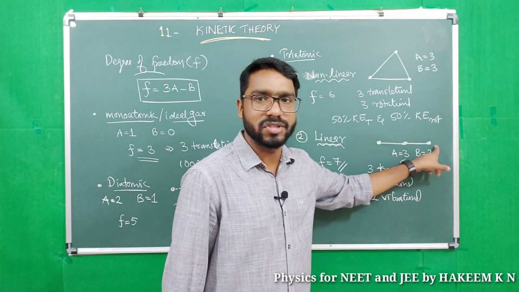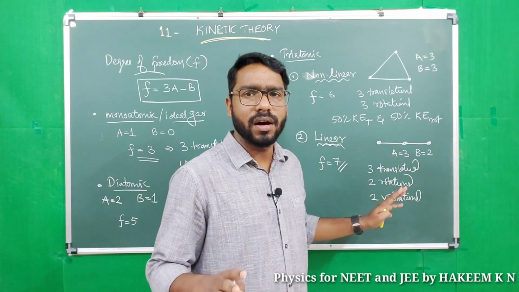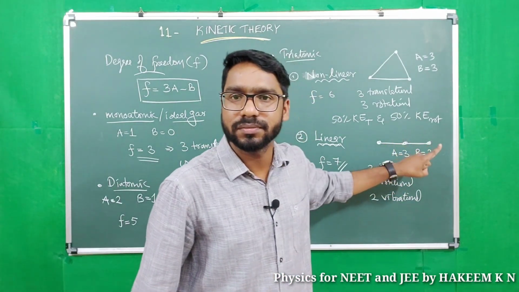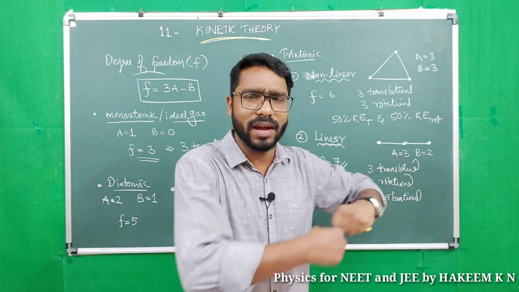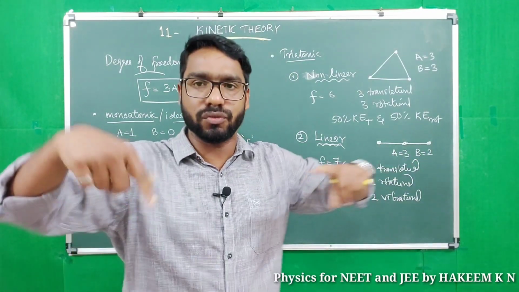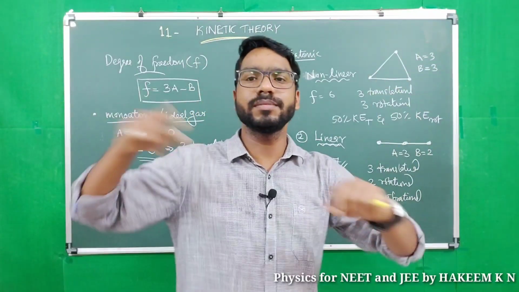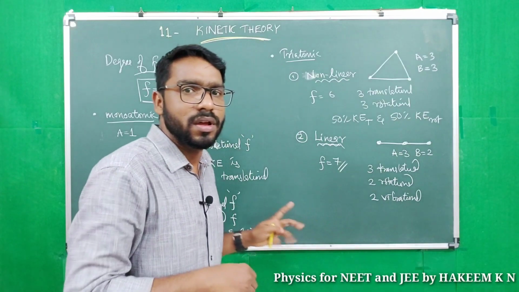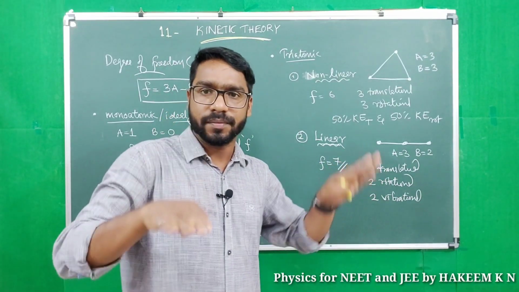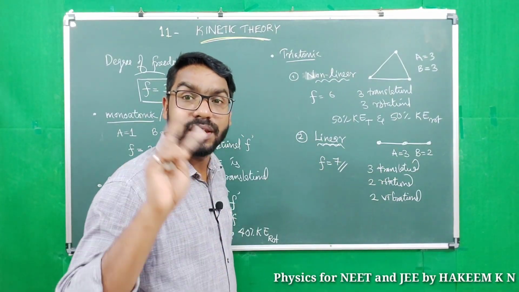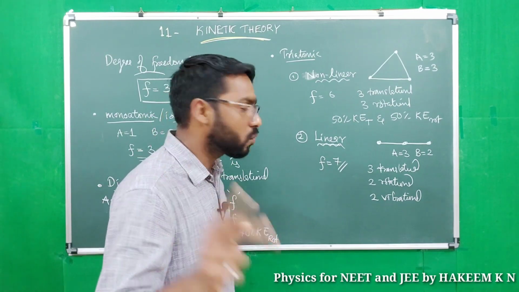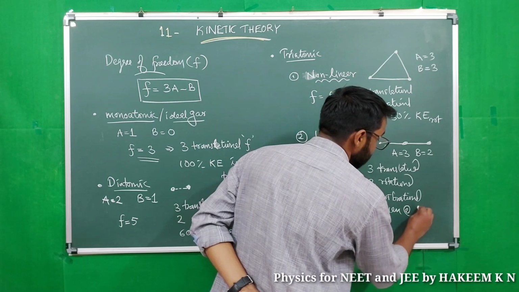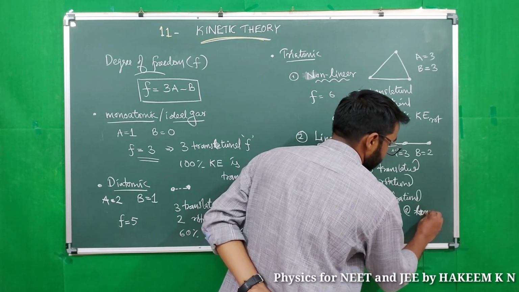Atoms at the edge are not much bound to each other. The atom at the middle is bound with the 2 other atoms at the edge, but atoms at the edges are not bound with each other, so they will vibrate. That's why a triatomic linear molecule possesses 2 vibrational degrees of freedom even at low temperature.